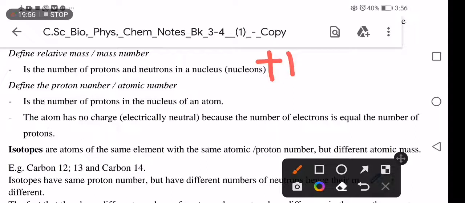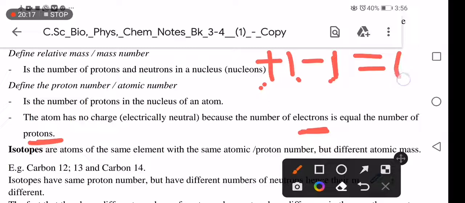Right, then neutron number is -1. So proton number is +1, and electron number is -1, from the table that we saw above. So what do you get? 1 minus 1, we get 0. That's why we are saying an atom is neutral. An atom is neutral because if we add number of protons and number of electrons, they will give you 0. But don't say that. The number of electrons is equal to the number of what? Number of protons.